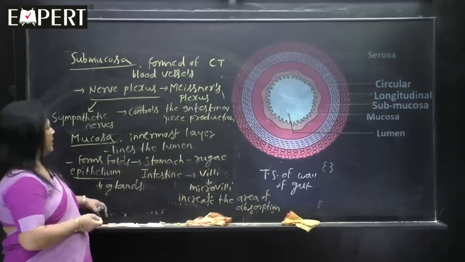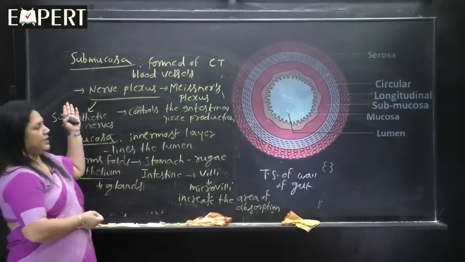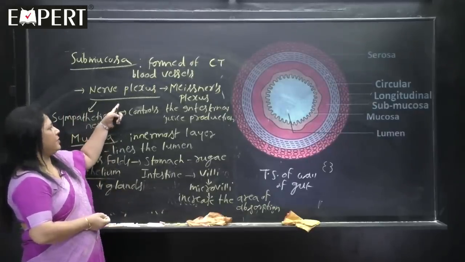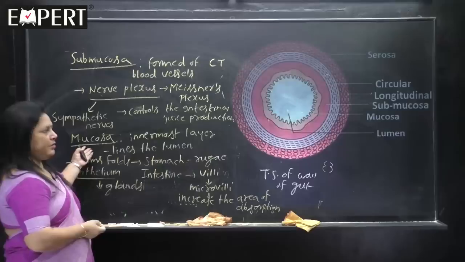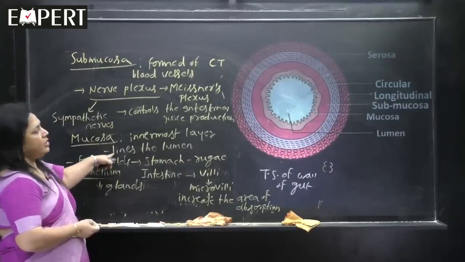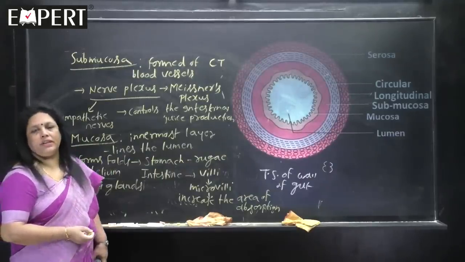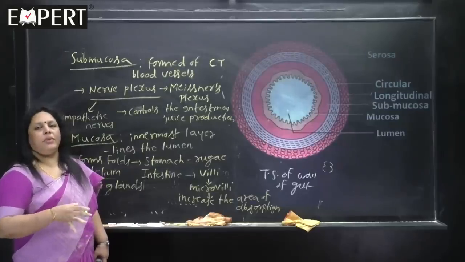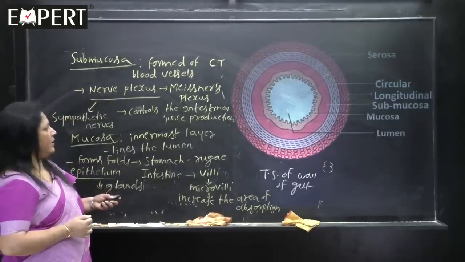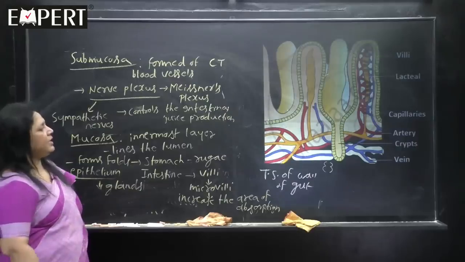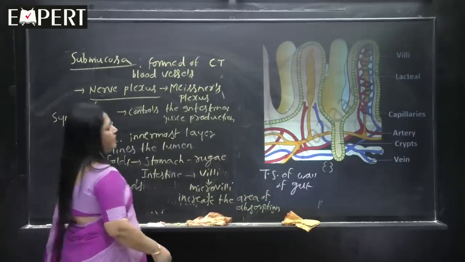Okay, you understood now? This submucosa also shows one more plexus, the mucinous plexus, which we have studied. Then the innermost layer is the mucosa, which lines the lumen. What is the meaning of lumen? I told you the central hollow part is called the lumen. And now we move on to another diagram which clearly explains the villi.